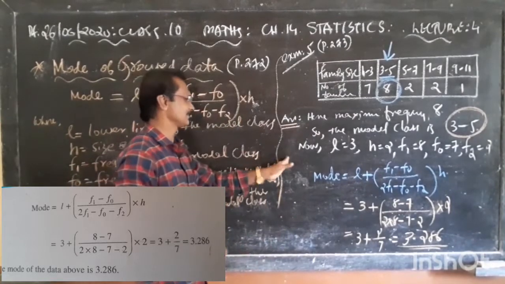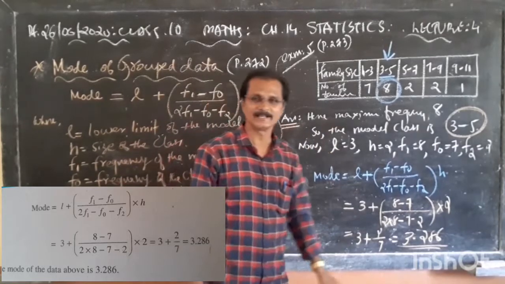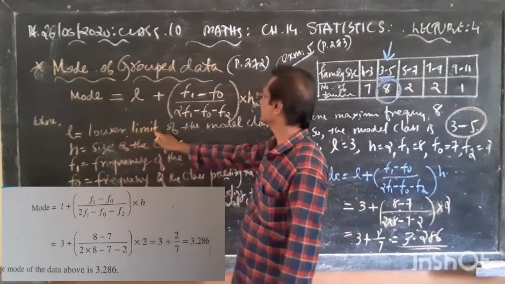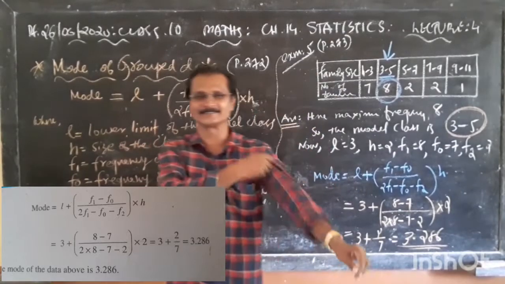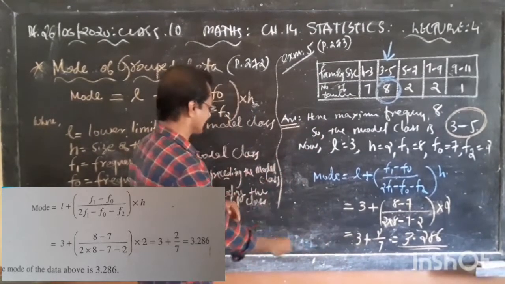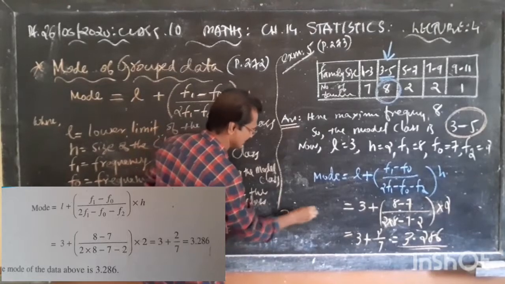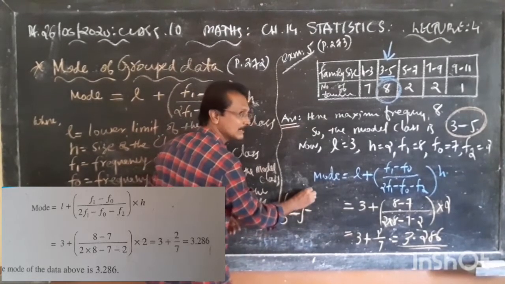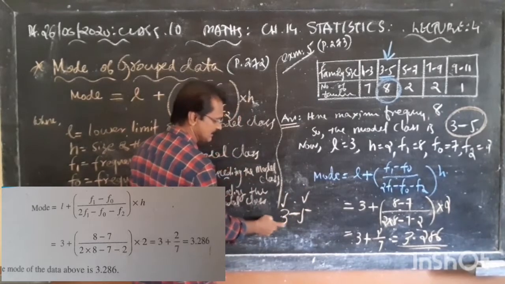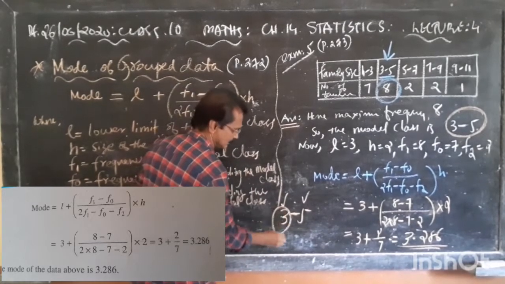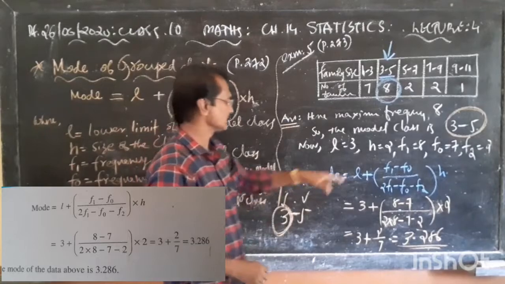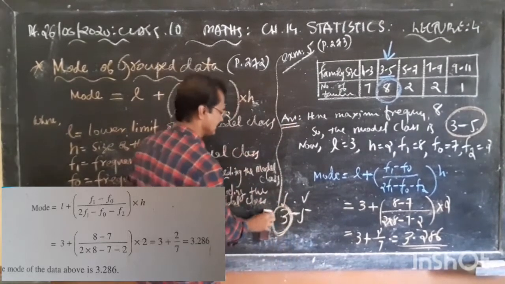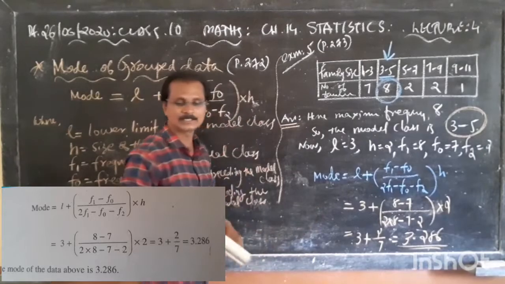Now we can find out each value. Now we need to find out L. What is L? L is the lower limit of the model class. The model class is 3 to 5. This is the lower limit, this is the upper limit. The lower limit is 3. So you can write here 3. Clear? The lower limit is 3.